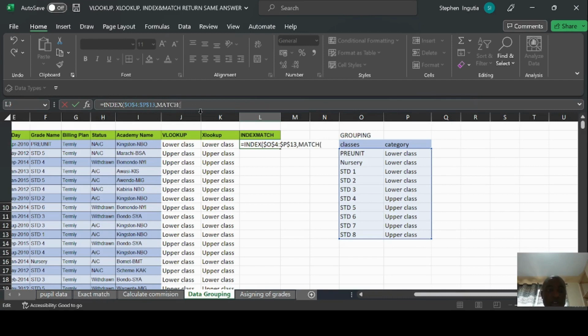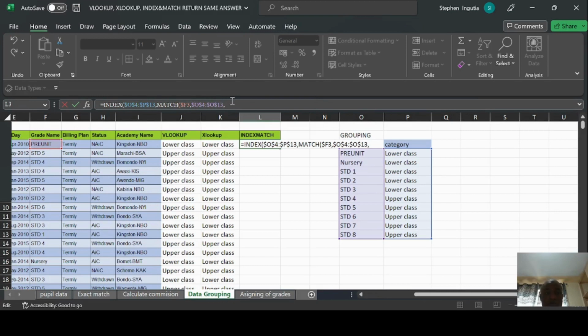So MATCH, lookup value still the same, pre-unit, a grade name. Also, we are locking it. Then comma, where are we looking up? The lookup array is this, comma. So we lock also this array.